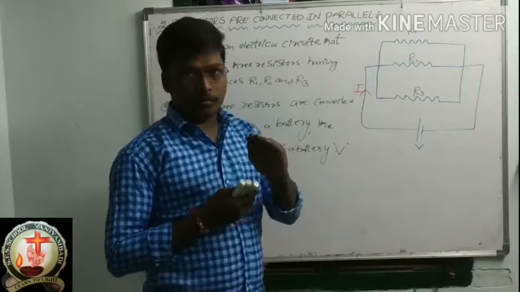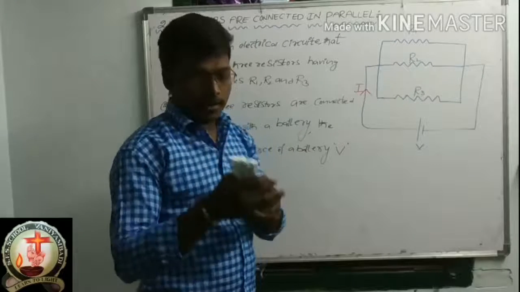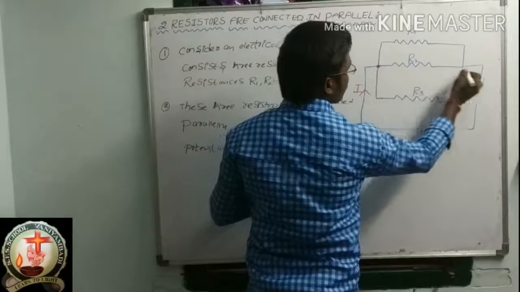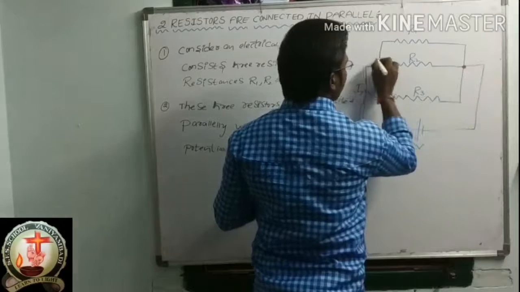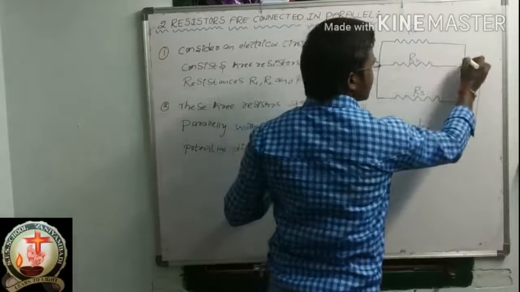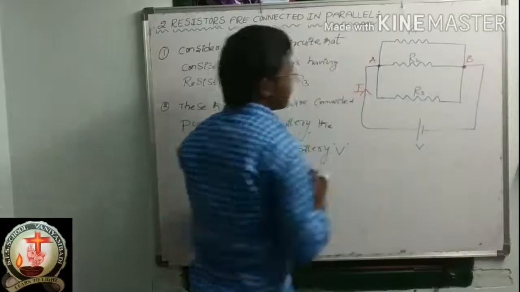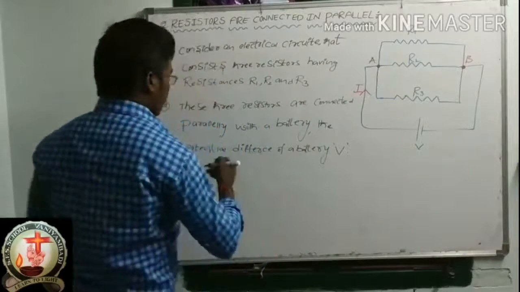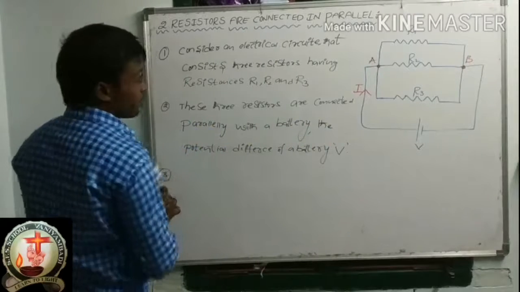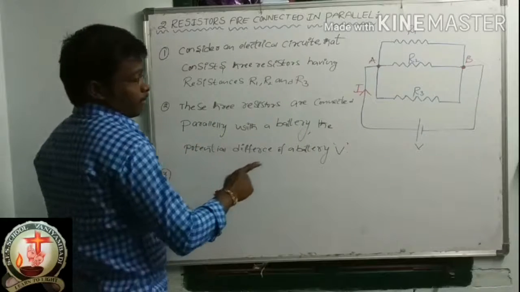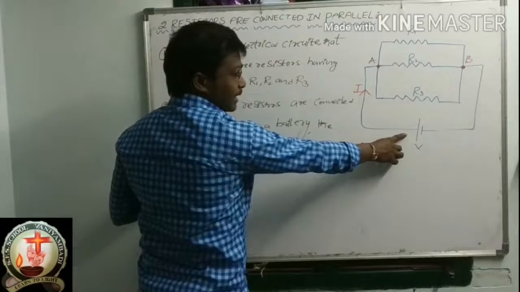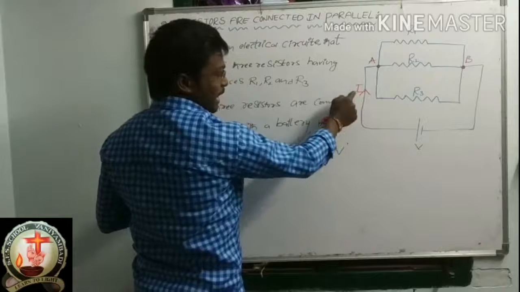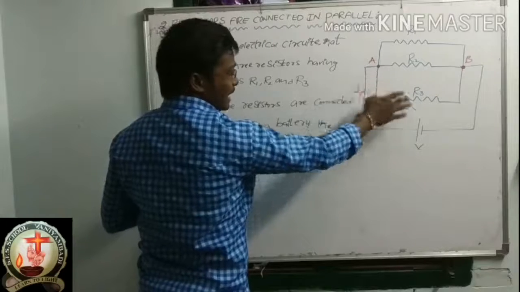Now, please consider this as junction A, and this is junction B. Now I will tell you the third point. The battery supplies current I. That current I flows through this electrical circuit.